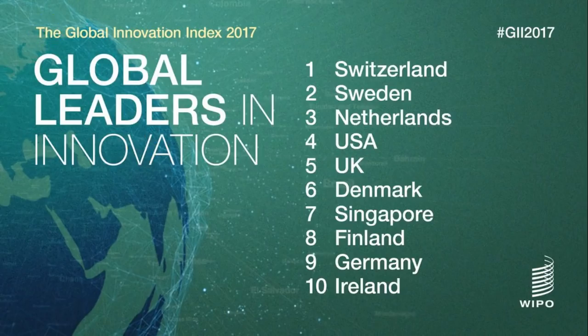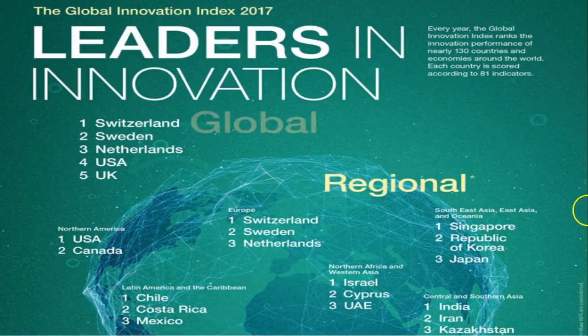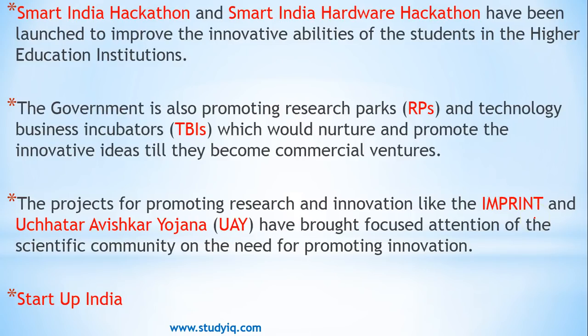With this, dear friends, let's have a quick glance at the world level. In the GII, you have Switzerland as the number 1 country, and needless to say, developed countries are the most innovative countries in the world. If we see the regional records, it is good that when it comes to Central and Southern Asia, India is number 1. We have also launched a Smart India Hackathon and Smart India Hardware Hackathon. Remember when young minds were asked to hack, and other teams were asked to stop this hacking and things like that.